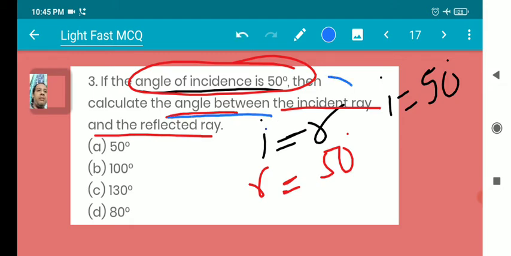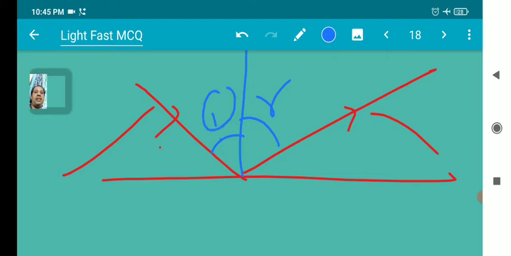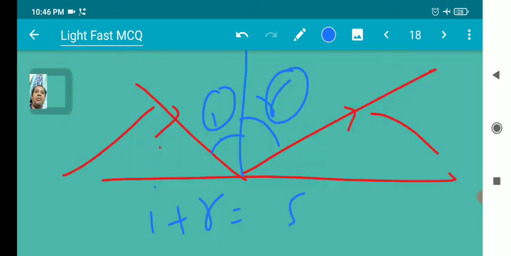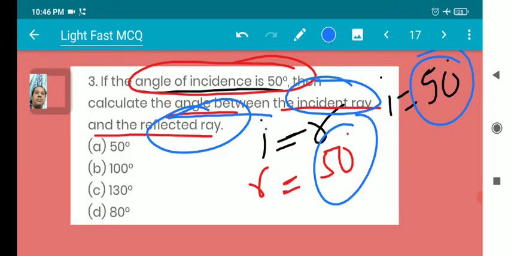Calculate the angle between the incident ray and the reflected ray. Here it is I plus R. I is 50 degrees and R is also 50 degrees, so 50 plus 50 becomes 100. Our answer is 100.